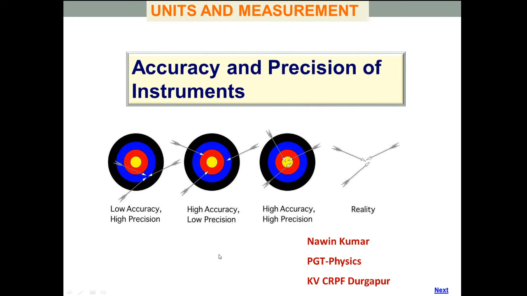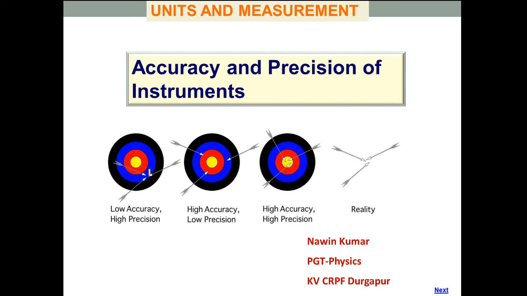Here, see in the diagram, there are three bullseyes, arrow hit here, here and here. See, in the first one, its accuracy is low, but precision is high.